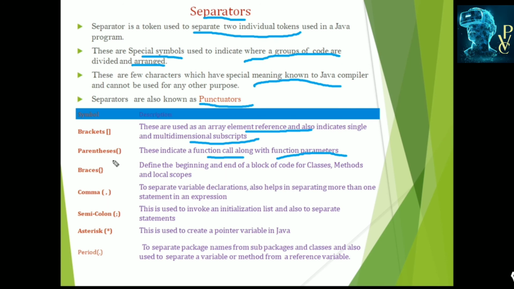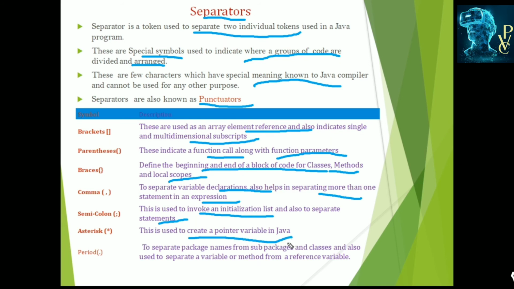Braces, also known as flower brackets, are used to define the beginning and end of blocks of code for classes, methods, or local scopes. Comma is used to separate the variable declarations and also to separate more than two statements in expressions. Semicolon is used to separate the statements and also to invoke an initialization list. And asterisk is used to create a pointer variable in Java.